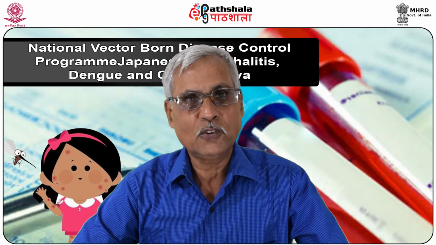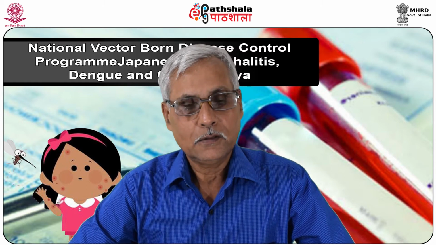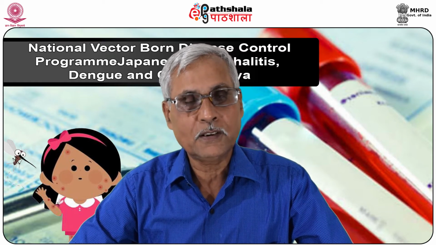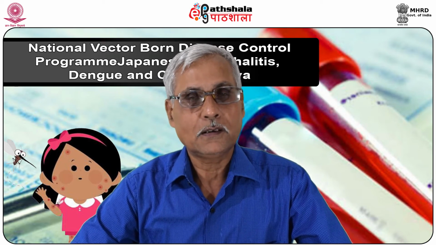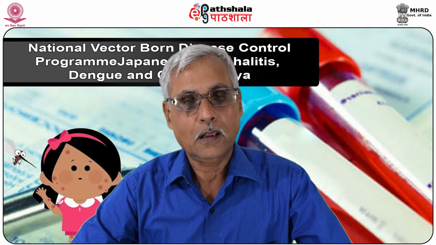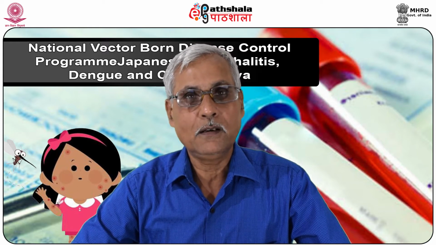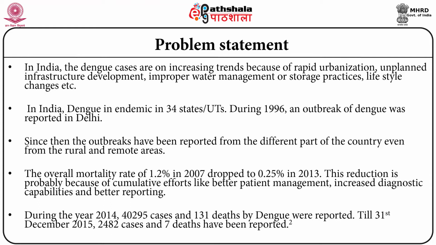But one most important thing is that because of awareness building, many people have understood that in the time of fever they should take only paracetamol tablets, and they can report to an agency where the diagnosis can be done quickly and supportive care can be instituted.